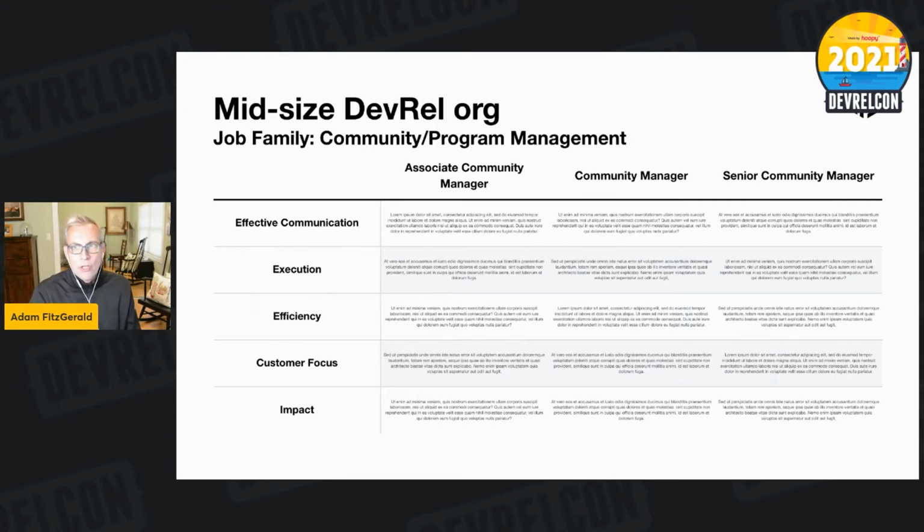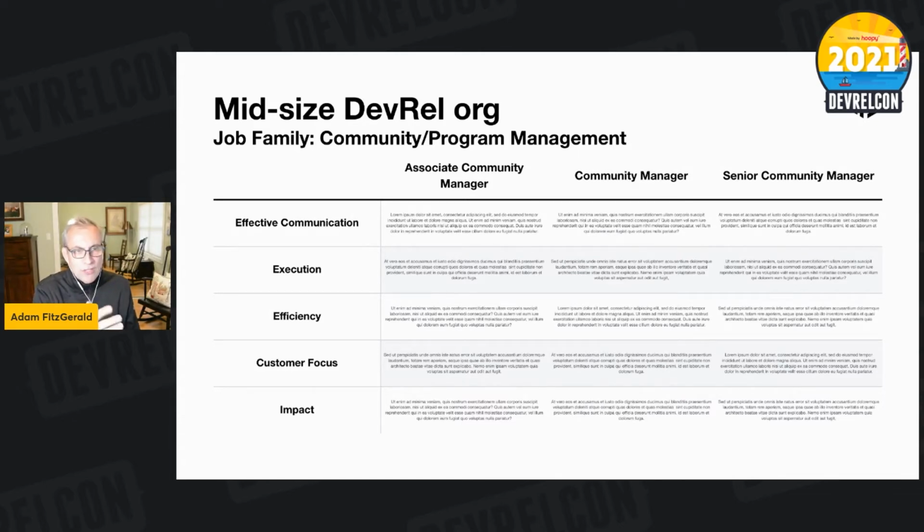And so I don't think there's quite as much a necessity to have as many level differentiations here. And you can actually get very effective junior staff to operate in these areas. So we've got 3 columns here: associate community manager, and senior community manager. And then you would expect anybody that's operating at a higher level than senior community manager to also have a responsibility that spans into either content creation or into advocacy as well.